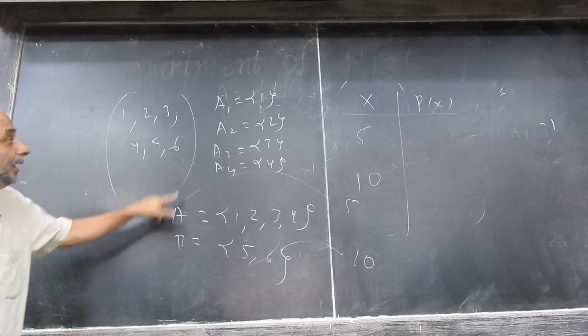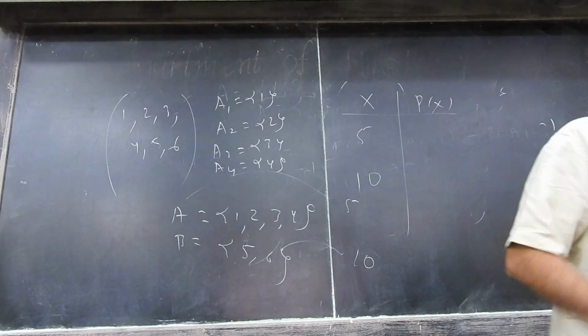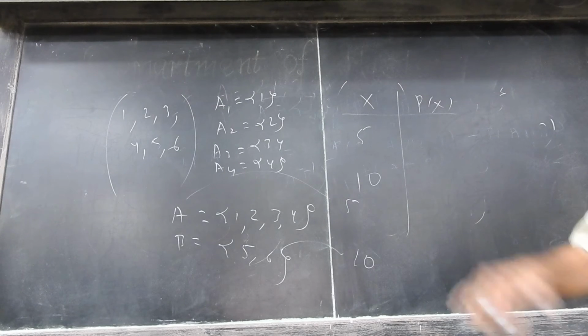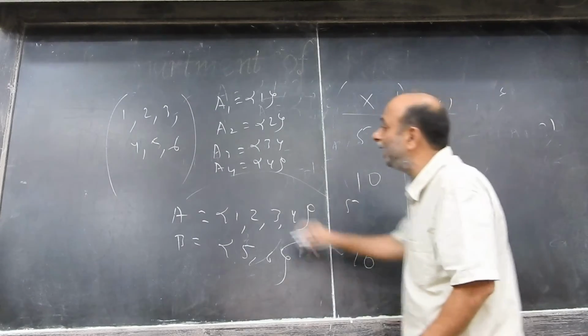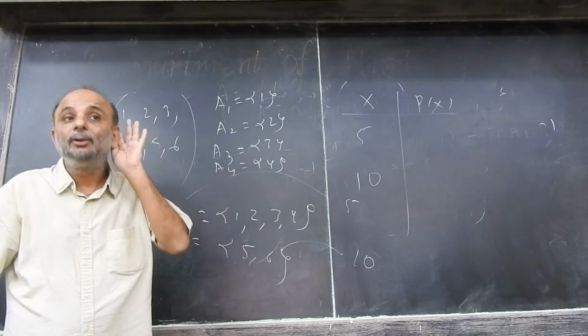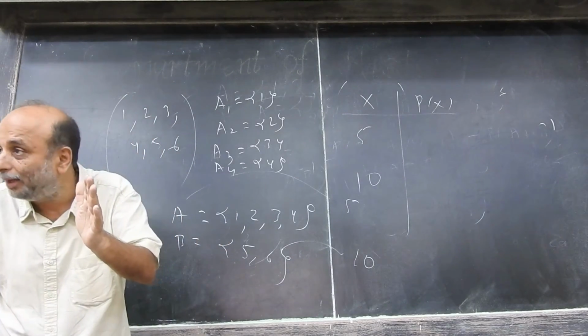How will we represent A in terms of A1, A2, A3, A4? It's either A1 or A2 or A3 or A4, right? If any of those 1, 2, 3, 4 occur, I am going to give you 5 rupees. So A is A1 union A2 union A3 union A4.